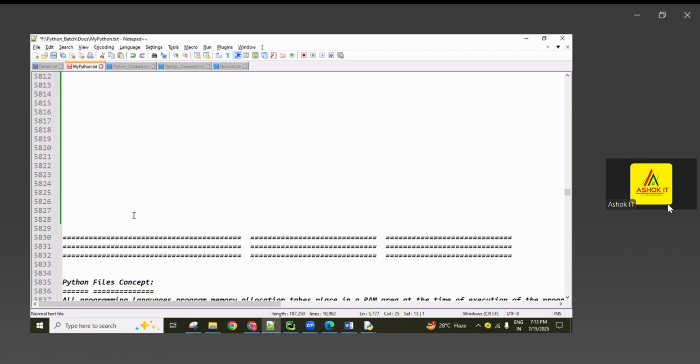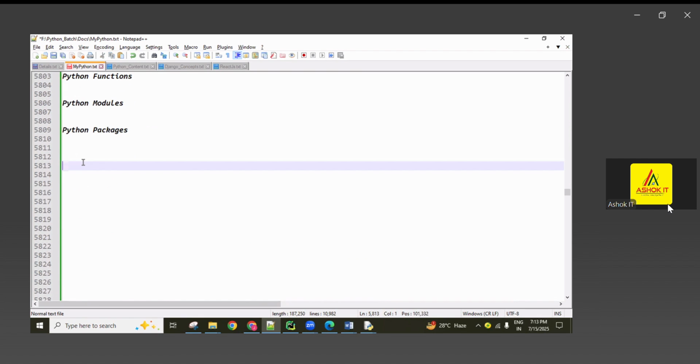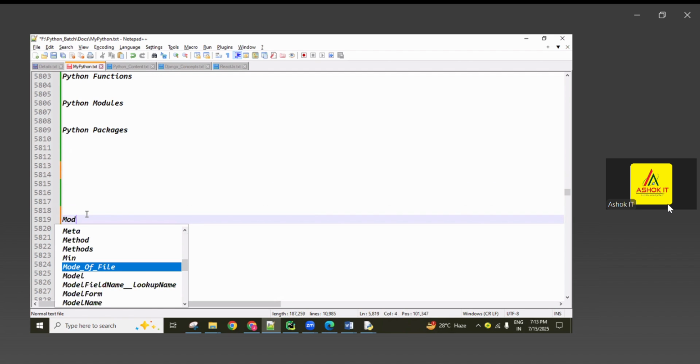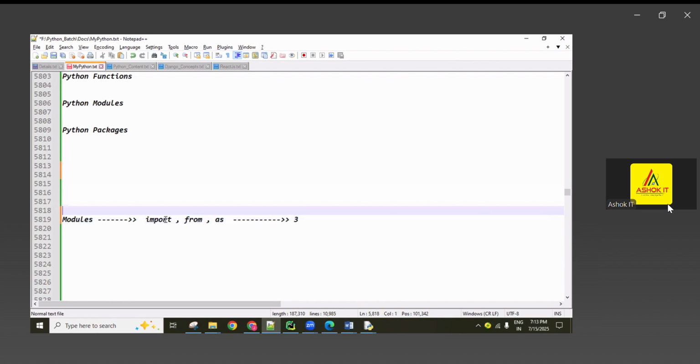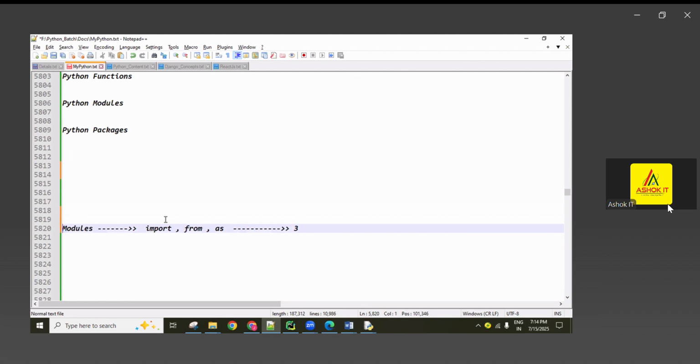And so far, what keywords have we completed? Nearly 25 keywords we have completed, guys. For example, recently modules: modules and packages we discussed. In modules, what keywords did we complete? The import keyword, from keyword, as keyword. Totally 3 keywords, guys. In modules and packages, both are the same only.